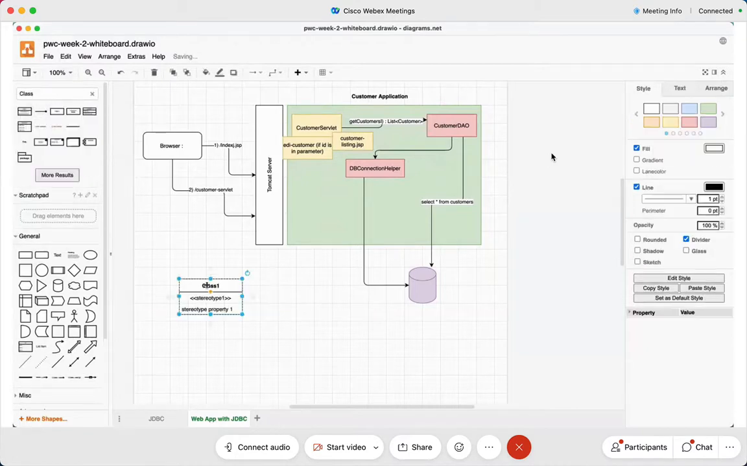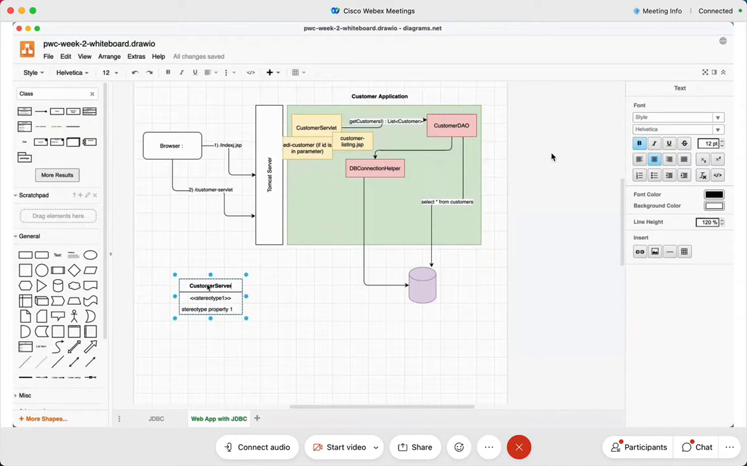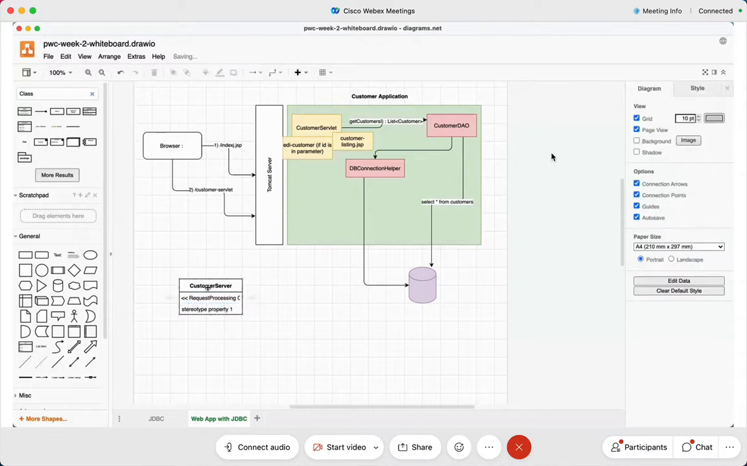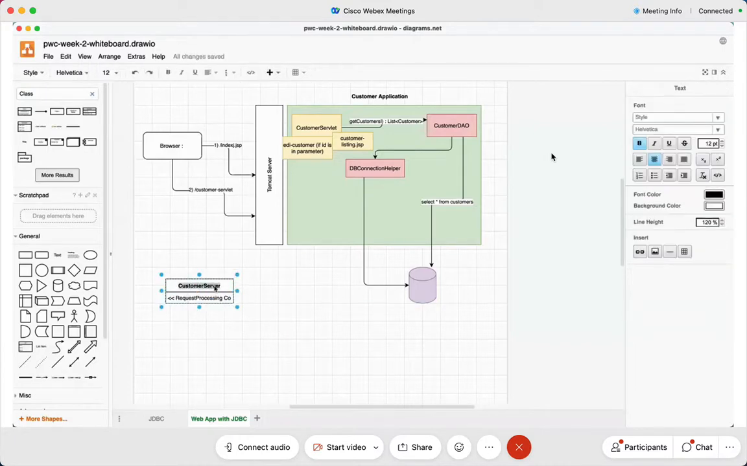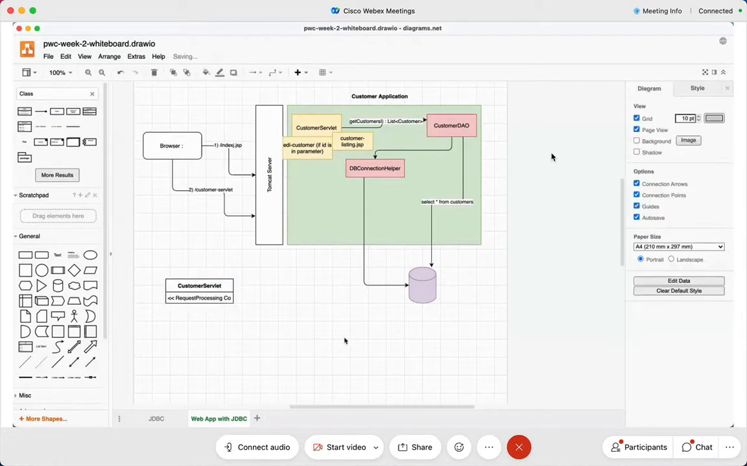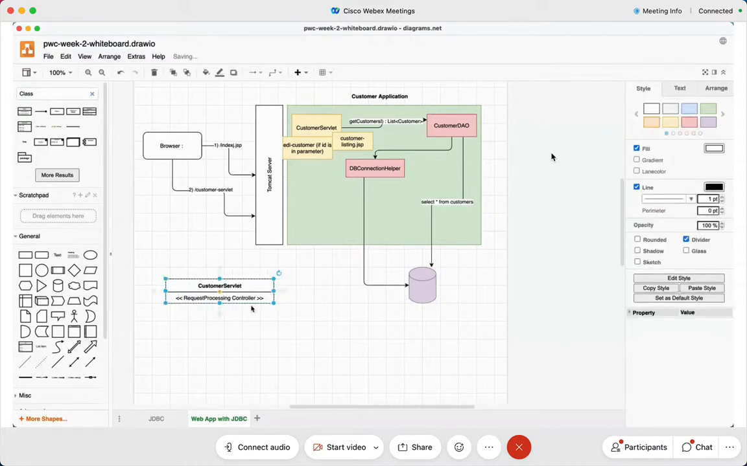Okay, so what are the classes that we have created? Tell me. We have created customer servlet as one of the classes, isn't it? This is a servlet class, and I am going to call it a request processing controller. Okay, we have got request processing controller. Just ignore the other property here, the rest is all good. And this is not customer server, it's servlet. Okay, this is what we have. I will have to increase this so that you can see the whole thing.